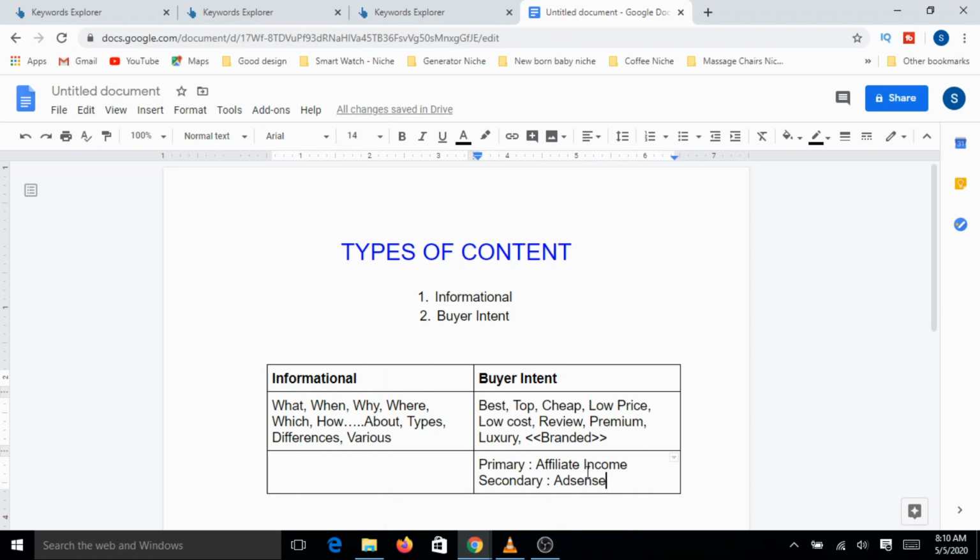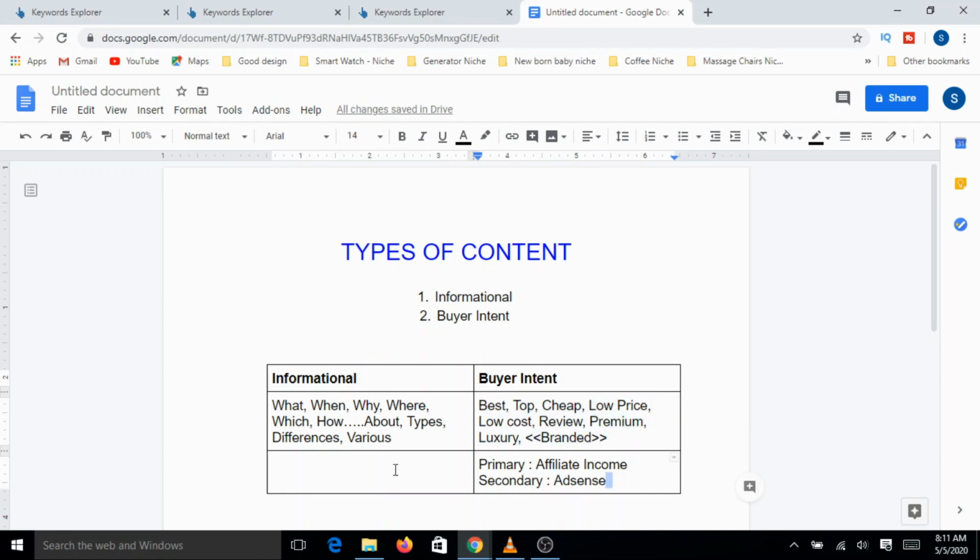But you are primarily trying to basically sell some products to the customers who are looking for some specific items, right? So mainly people who primarily want to target affiliate income, they actually produce these kind of articles